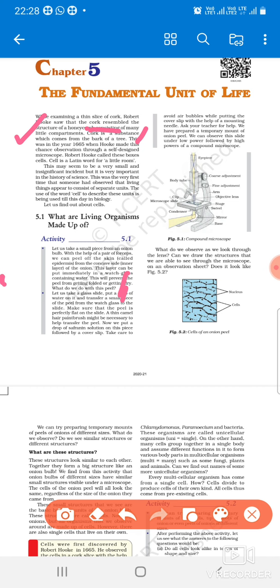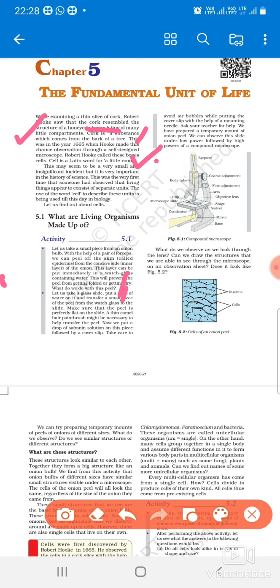When Robert Hooke observed the cork under the self-designed microscope, he observed very little rooms, and he called these boxes cells. Cell in Latin means rooms, little rooms.